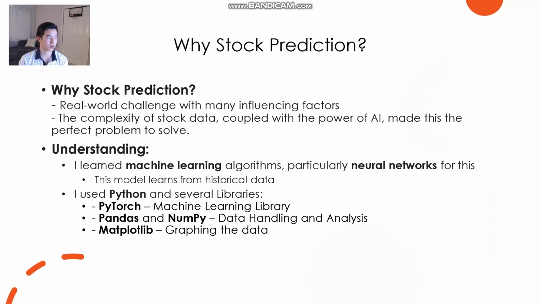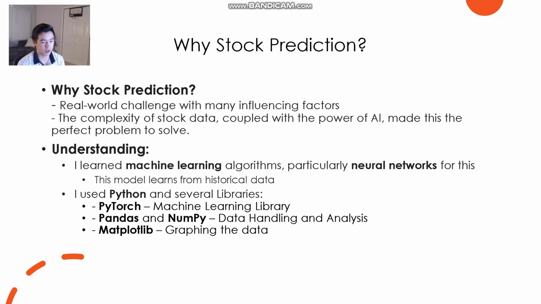So, why do stock prediction? Well, it's a real world problem, and there are many complexities to it, especially the market data. And it is the perfect problem to use AI to analyze it.